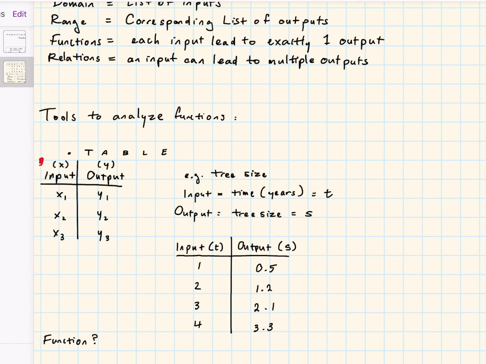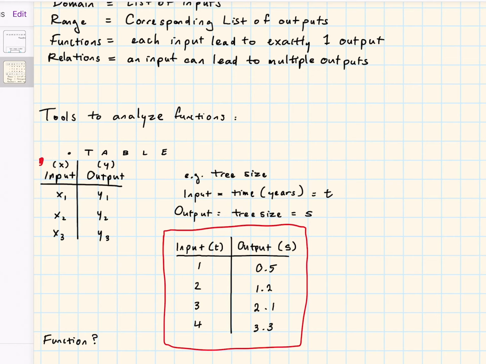So looking at the table we have here, you can see that our input in this case will be the amount of time that has passed in years. So we have 1 year passing, 2 years passing, 3 years passing, and 4 years passing. And the corresponding output, which is the size of a tree, let's just ignore the units for this. So maybe 0.5 for year 1 and 1.2 for year 2. Maybe I'm referring to height, perhaps in meters. And then maybe in year 3, you become 2.1 meters tall, and so on and so forth.